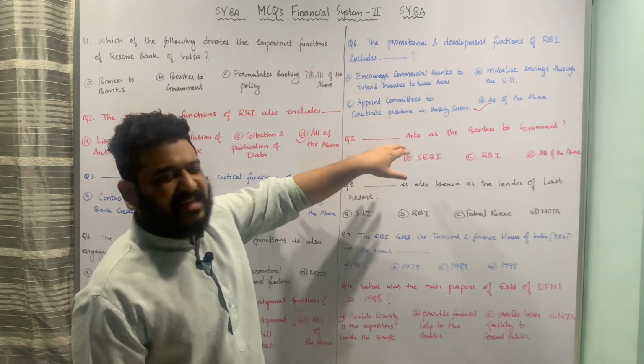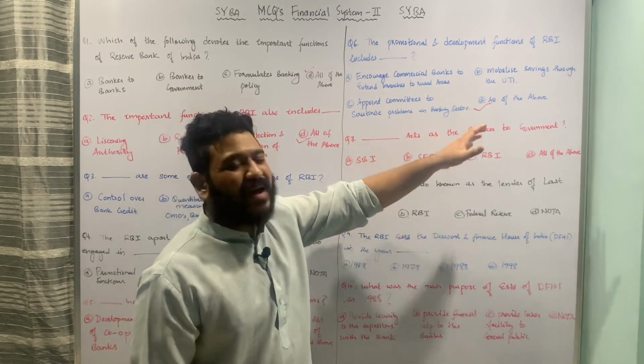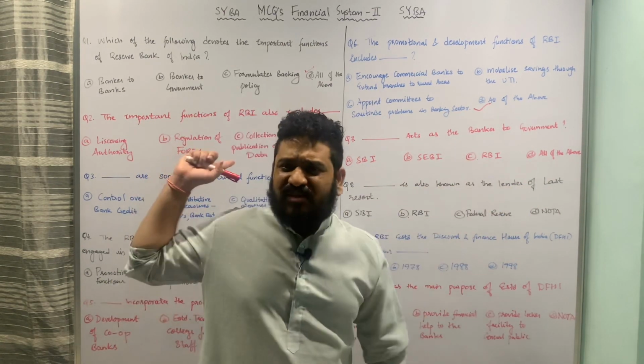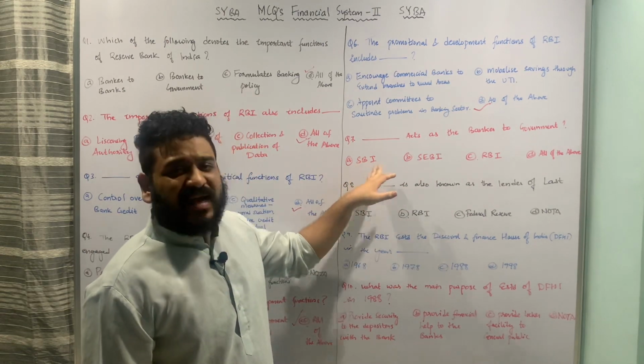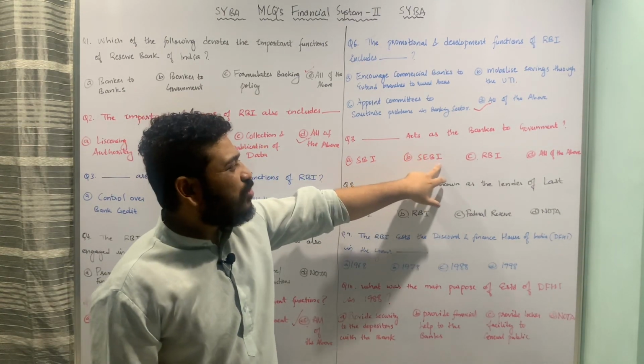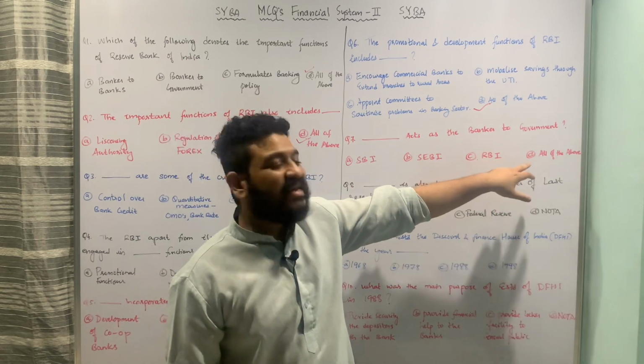Next question is very easy. Dash acts as the banker to the government. We have seen this in the typical functions, and the underlying options are: A, SBI; B, Securities and Exchange Board of India; C, Reserve Bank of India; and D, all of the above.